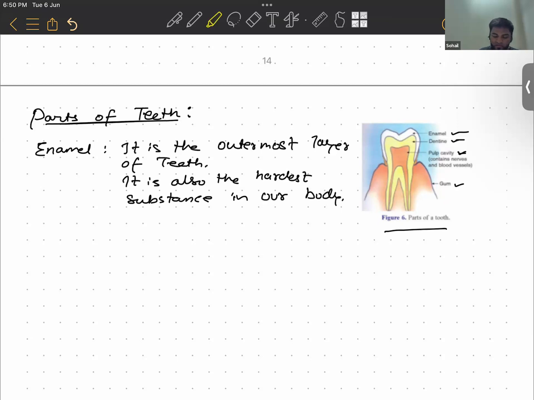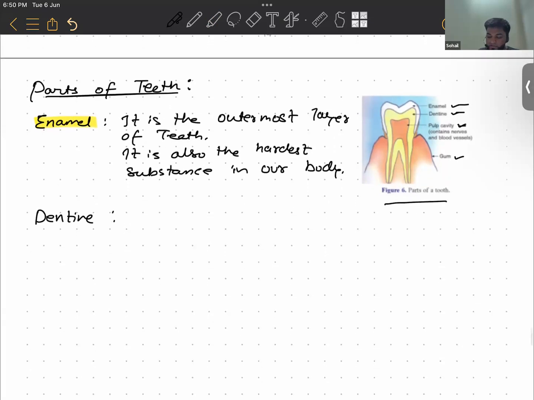Now after enamel, we have another part of the tooth, that is dentine. Dentine lies just below the enamel. Dentine is the bony part of the teeth. It resembles a bone.